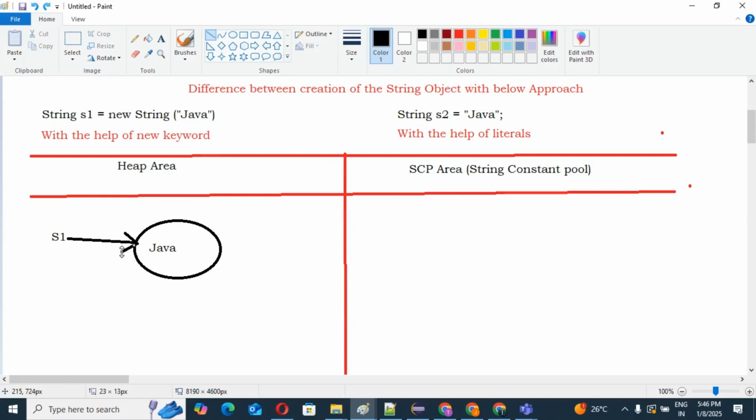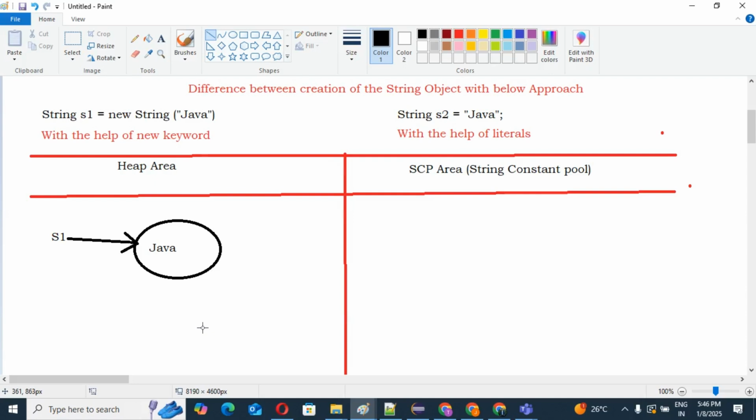Guys, I hope you don't have any confusion, because if you are going to create one object with the help of the new keyword, that means this object will be created in our heap area. Correct, guys? Heap area, yes.